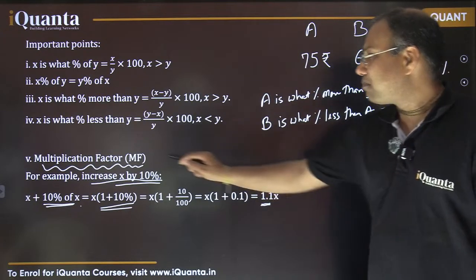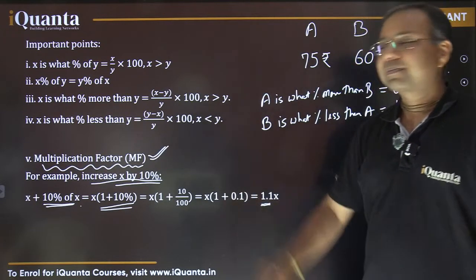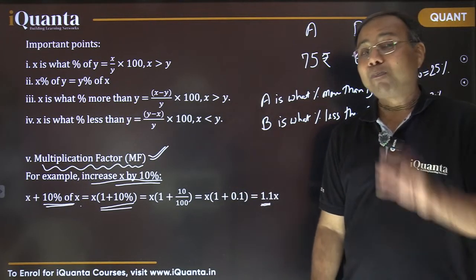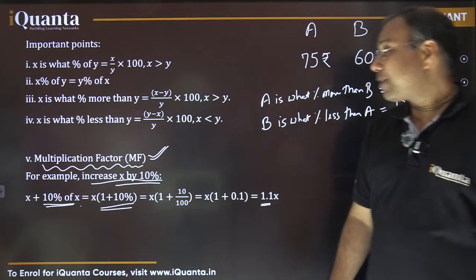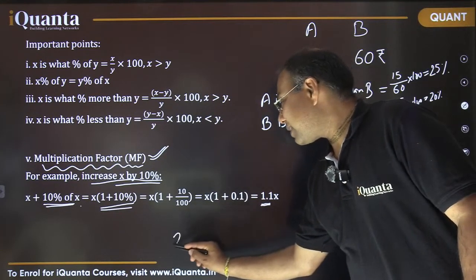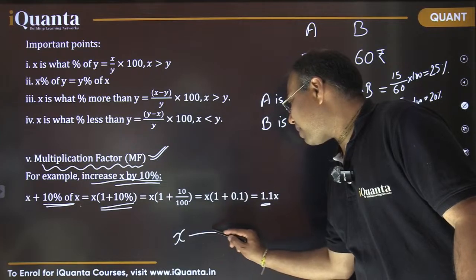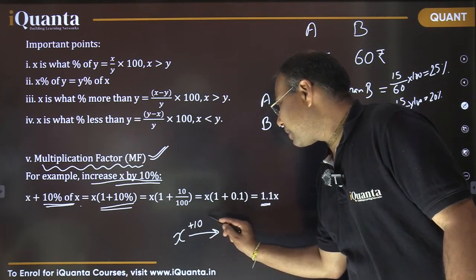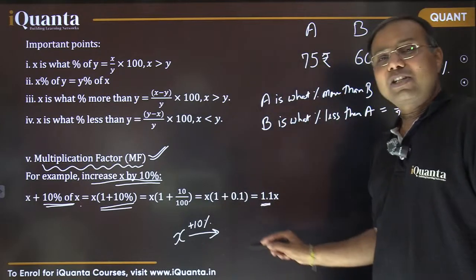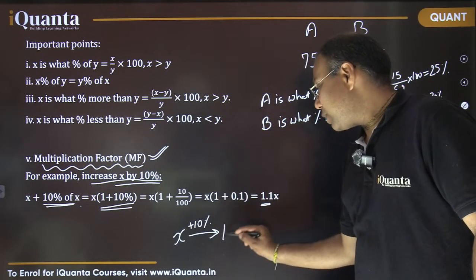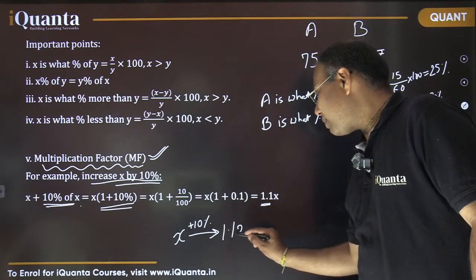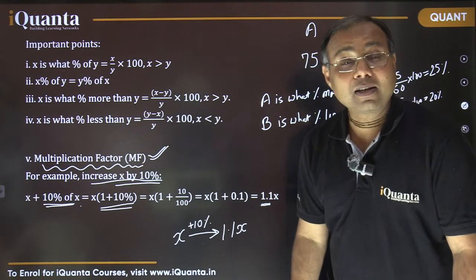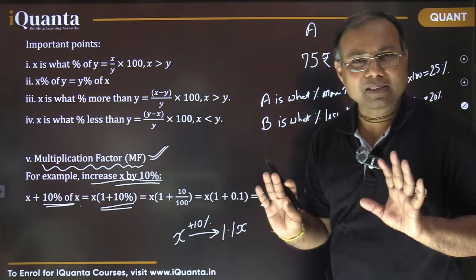Now this 1.1 is known as the multiplying factor. So the point is that the moment you get to know that x is being increased by 10%, directly I can write that the new quantity becomes 1.1 times x. Is it clear? It is as simple as that.